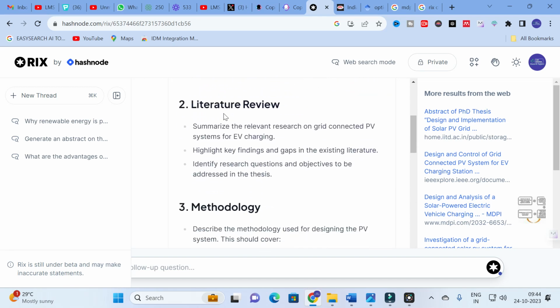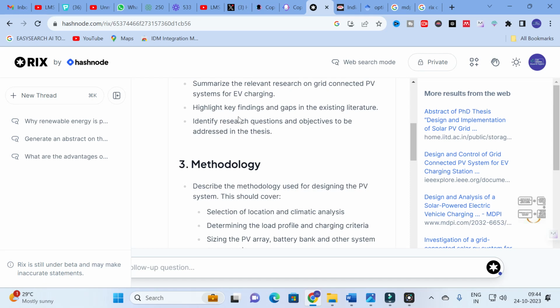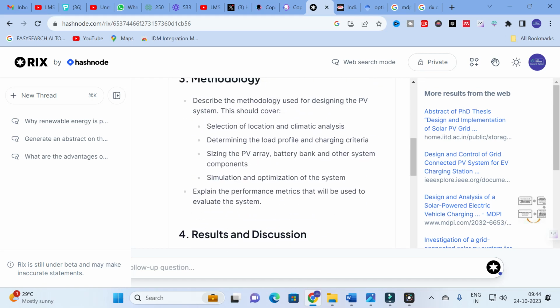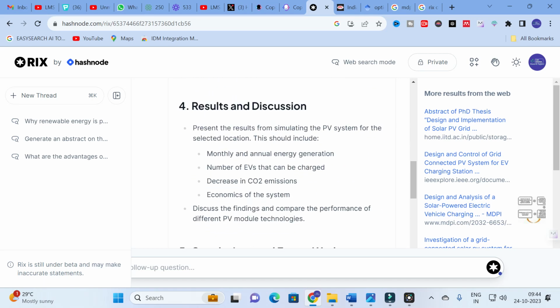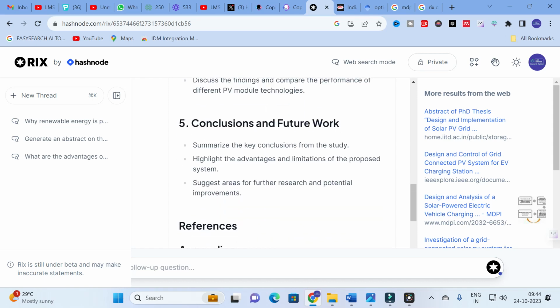Next you can see the literature review. In this literature review you can see it summarizes the relevant research on grid connected PV systems and highlights key findings and gaps. Next, related to methodology, you can see different topics. Next are results and discussions, conclusion and future work.